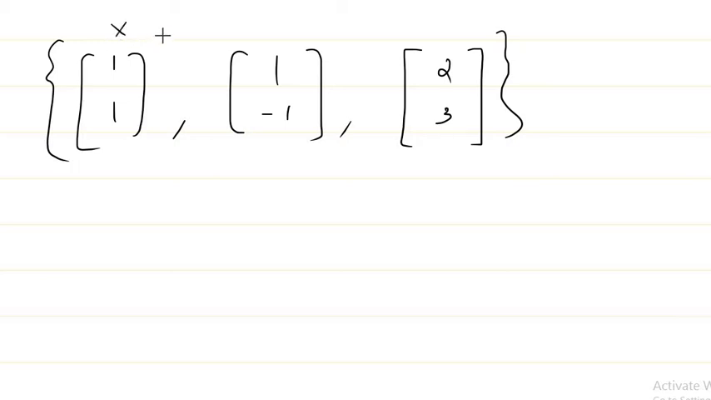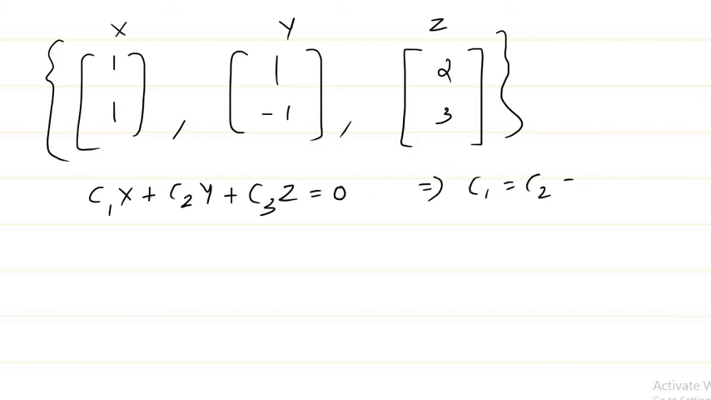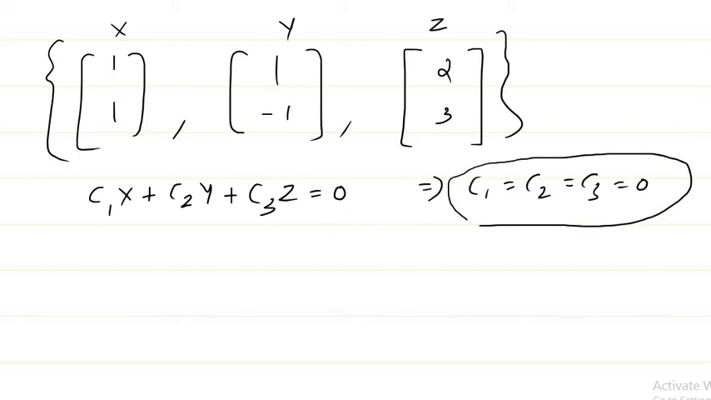That means we need something like this for the three vectors we are given here: c1 times x plus c2 times y plus c3 times z equal to 0 should imply that c1, c2 and c3 are 0. So make this linear combination 0. Is this the only solution there? That is our question. If this is the only solution for making this linear combination 0, we can say that these three vectors are linearly independent, right?